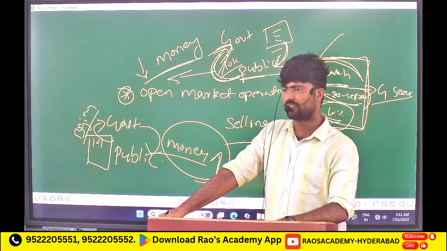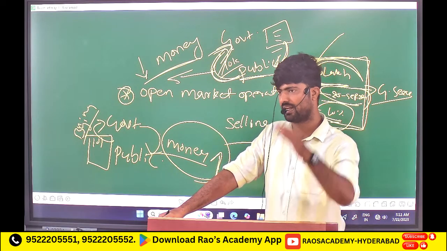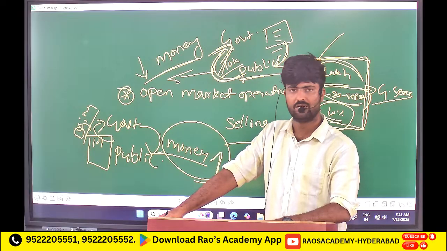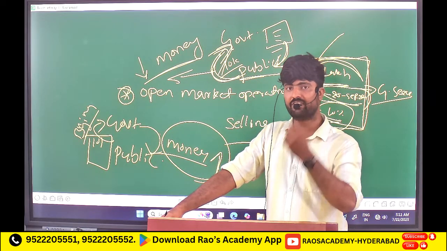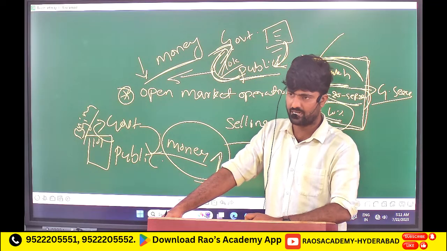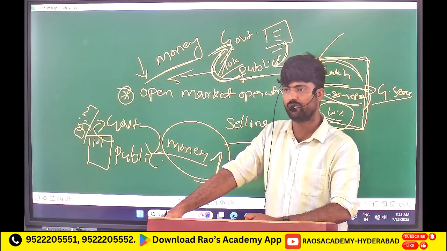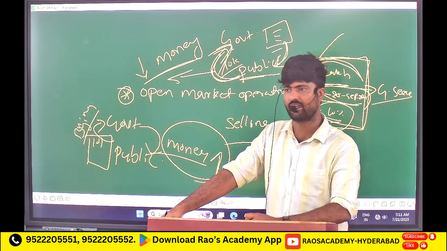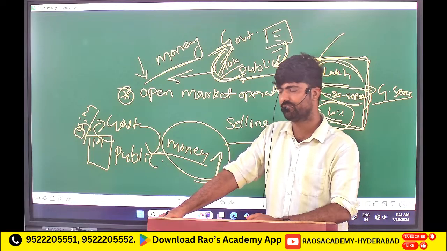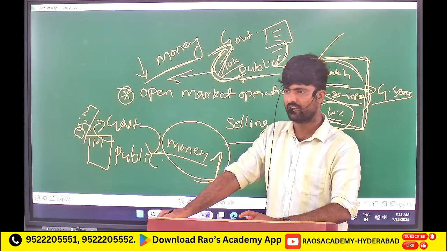When we will call it as NPA, after 90 days, and the classification of NPA, that is important for the exam. Okay, and how to deal with the NPAs, what are the government mechanisms behind that, what are the new acts, how to recover the NPAs, all those things will be discussed in the coming classes. Okay, that's it for the day. Do you have any doubts?